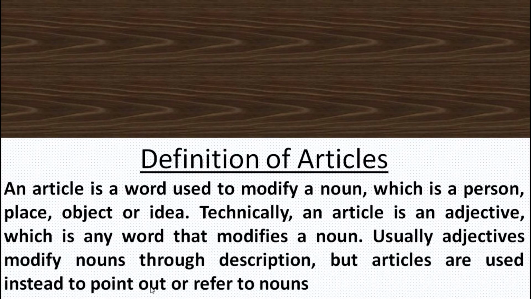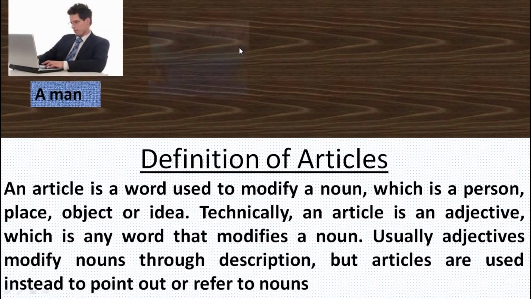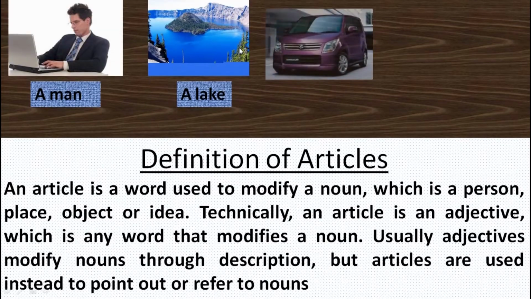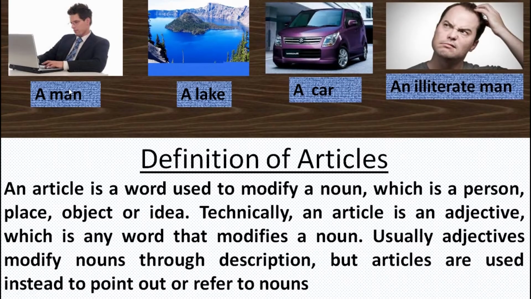Usually adjectives modify nouns through description, but articles are used instead to point out or refer to nouns. A man, a leg, a car, an illiterate man.